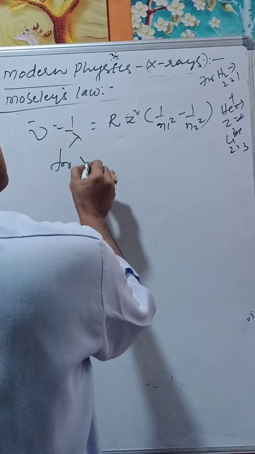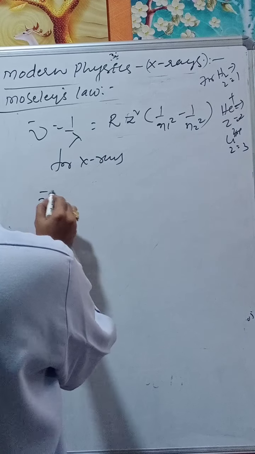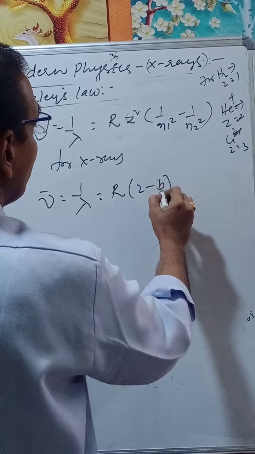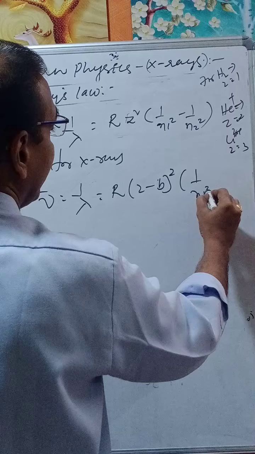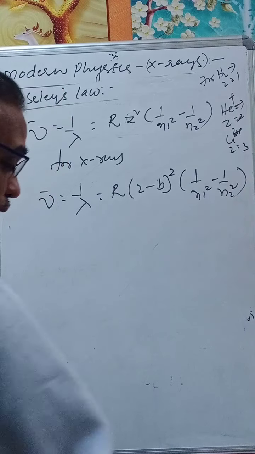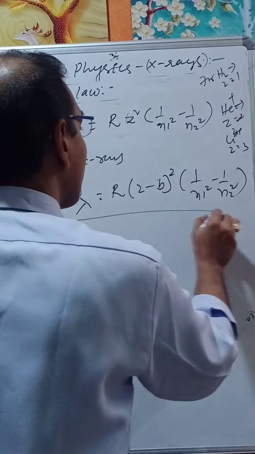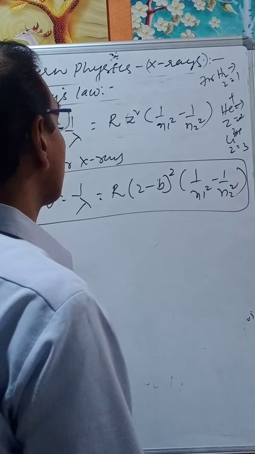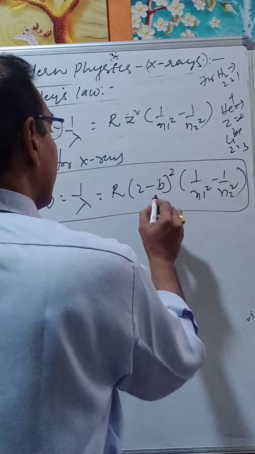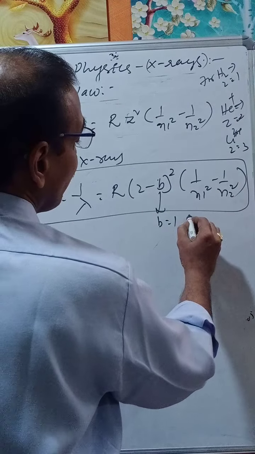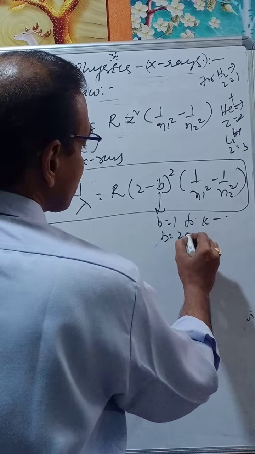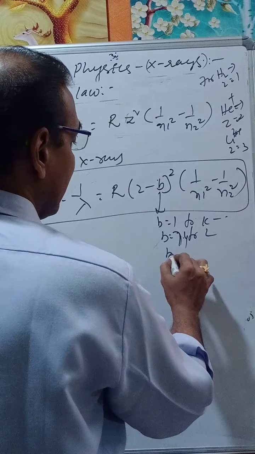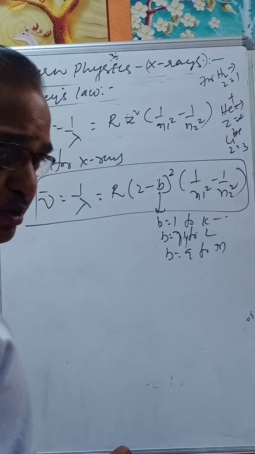Now for X-rays we modify the same: nu bar is equal to 1 by lambda, that is R into Z minus B whole square into 1 by n1 square minus 1 by n2 square. This is the modification of the wave number for X-rays. B is equal to 1 for K series, 7.4 for L series, and 9 for M series, and so on.